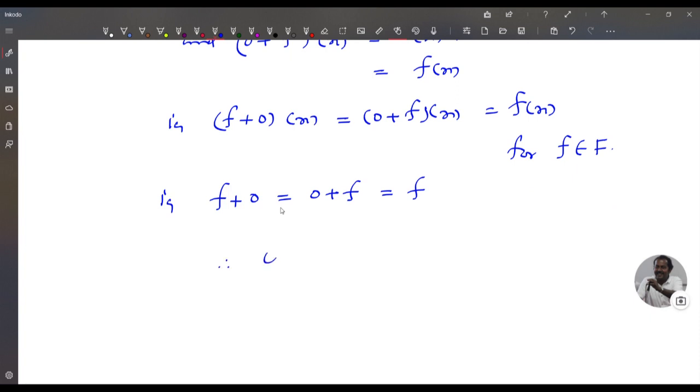Therefore, the zero function 0 defined from R to R by 0(x) equal to 0 is the additive identity.